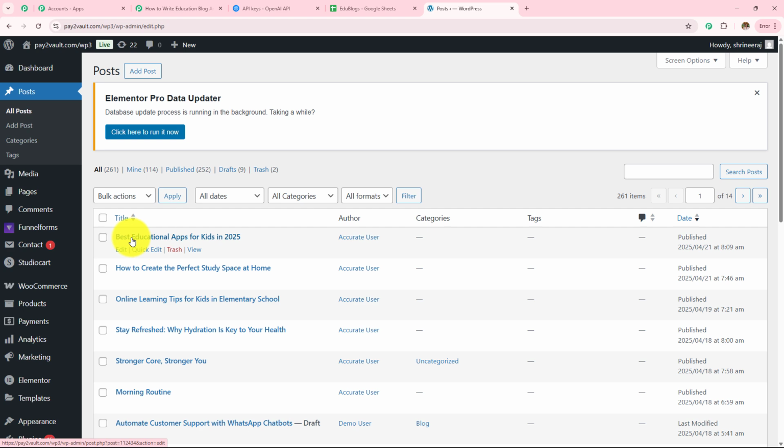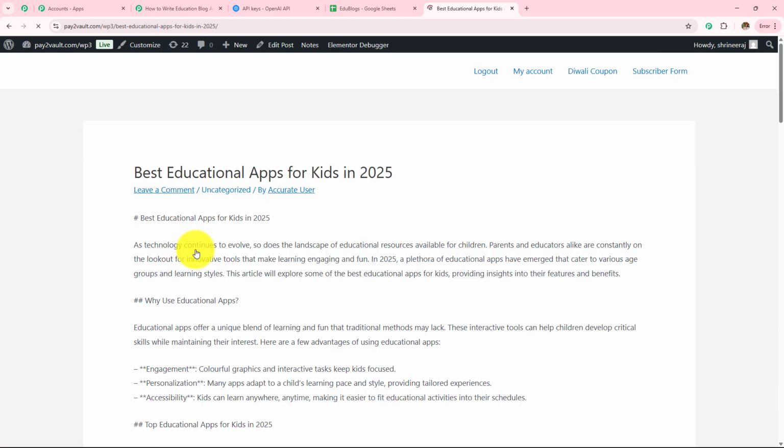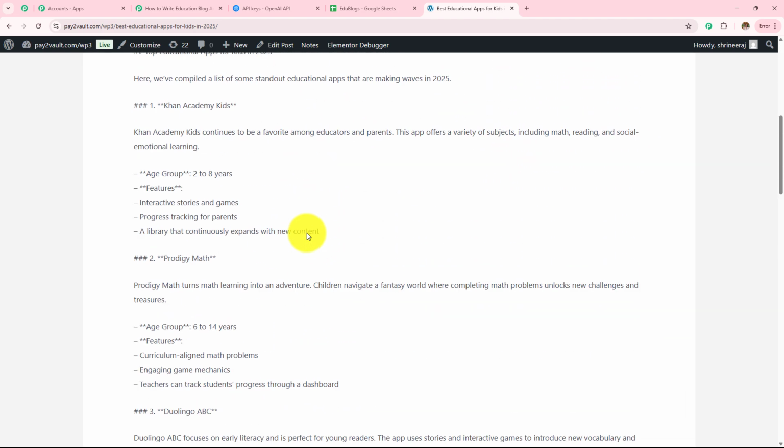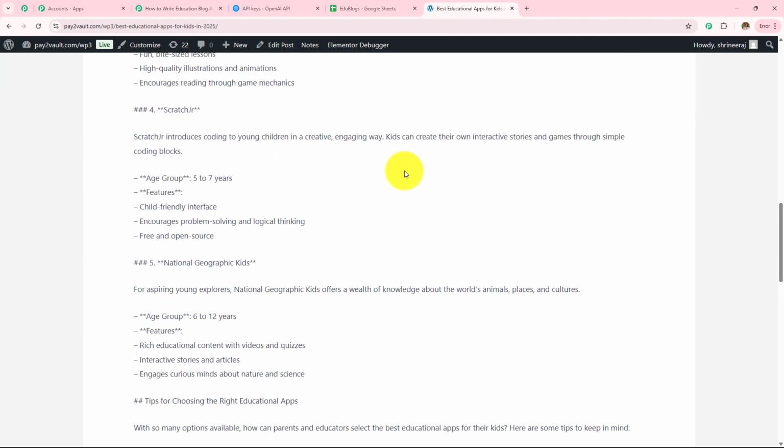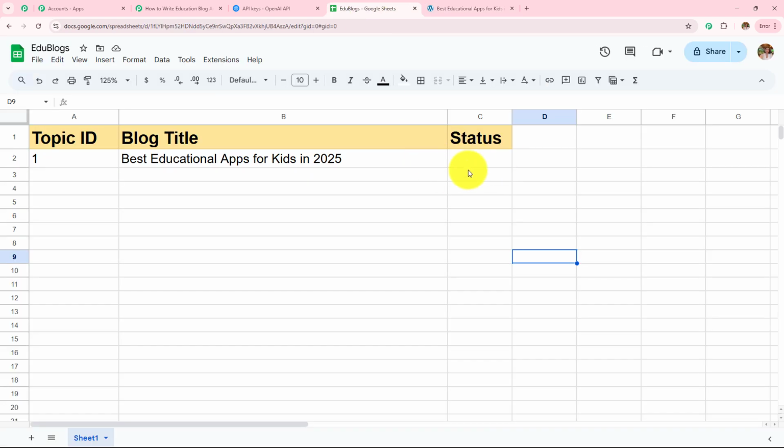So here we can see the best educational app for kids in 2025. I'm going to click on this view, and here we can see the post has been created. Now I want to update the status of my Google Sheets to posted.